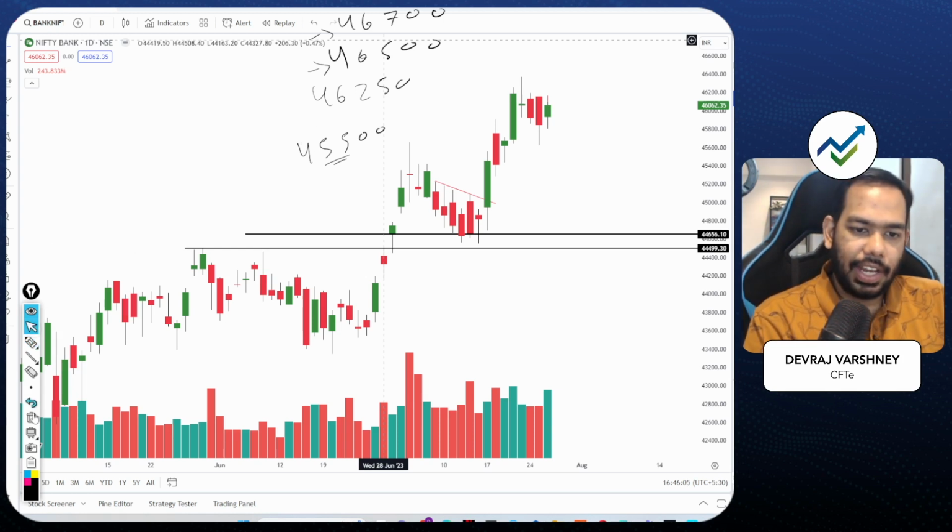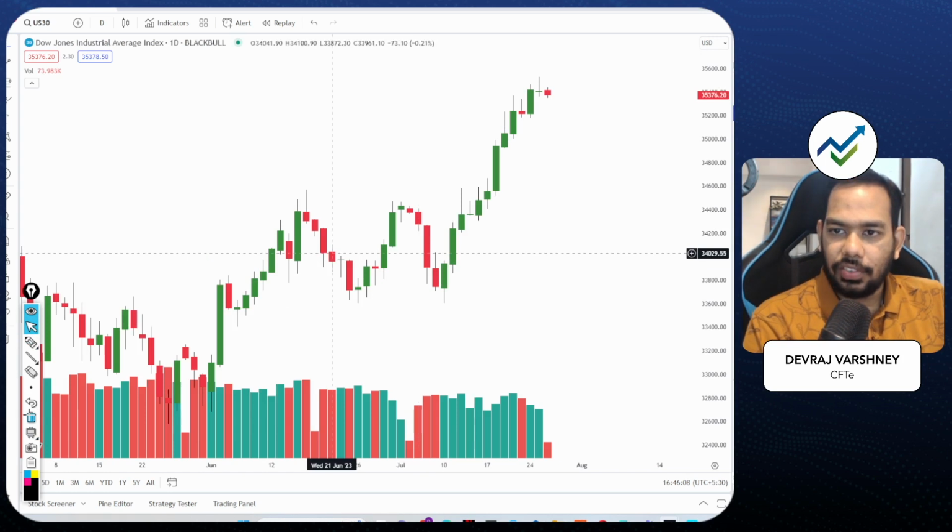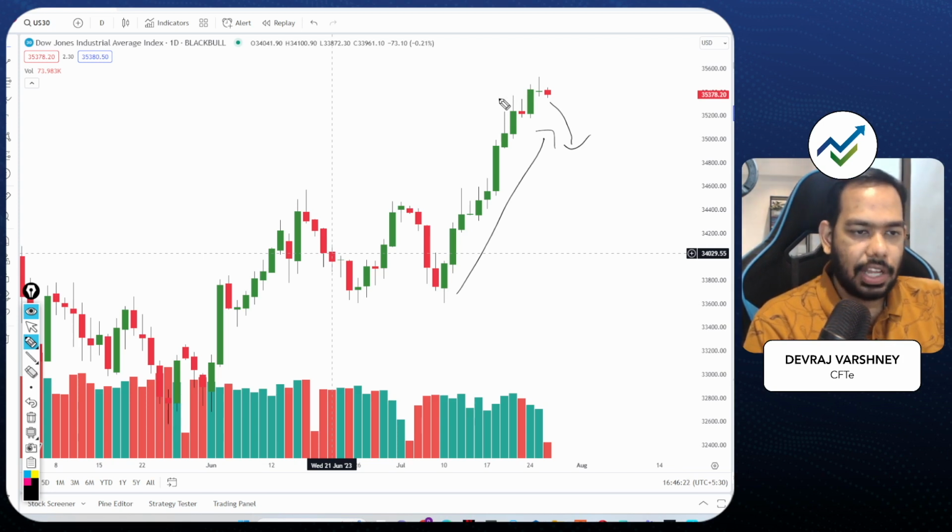Okay, looking at the Dow chart, Dow is looking very good, a very healthy upside move. So if there is some negative trigger, then there can be a fall, okay, and that fall can cause volatility in our market. Otherwise, if there is any positive surprise, now in this kind of rally which we are seeing on Dow, I think most of the surprises are also factored in, okay, which means on good news there can also be a chance of sell off. Okay, we can't speculate on the news right now because ultimately it will totally depend upon the Fed speech.